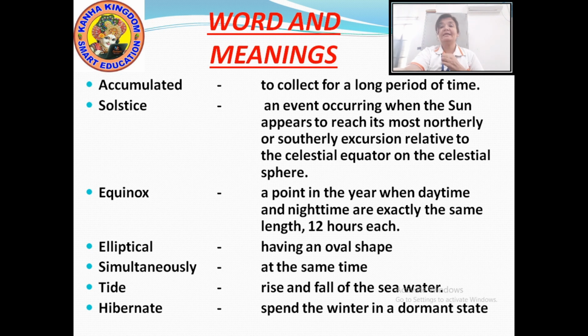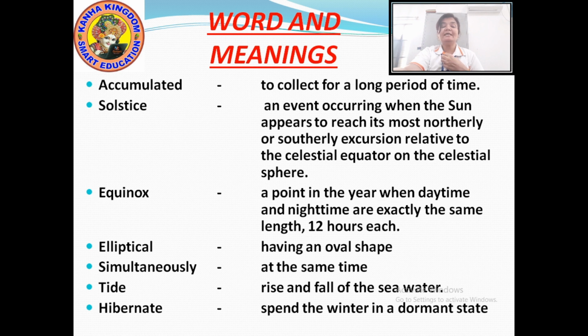Okay. Next word is solstice. SOLSTICE. What does that mean? It means an event occurring when the sun appears to reach its most northerly or southerly extent relative to the celestial equator on the celestial sphere.